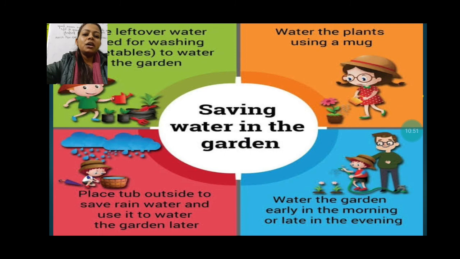Next is, place a tub outside in the garden. Just now I told you, in the garden you can place one container in which the rainwater will be stored and later we can use it. So out of these points you can include any 4 points.